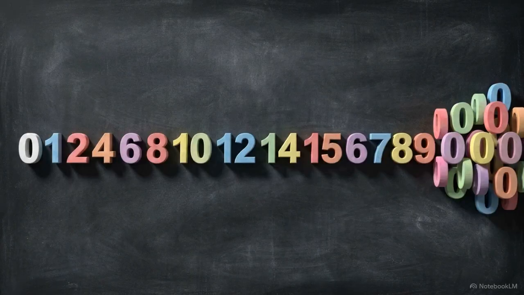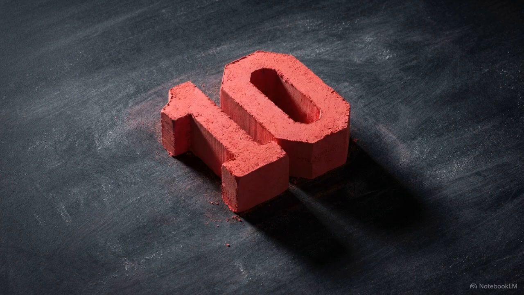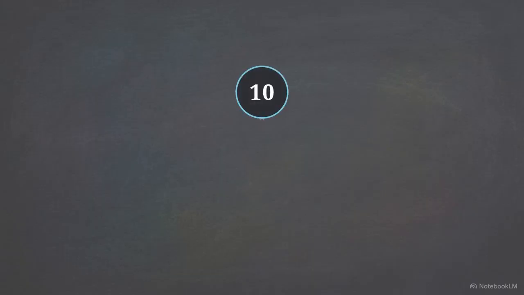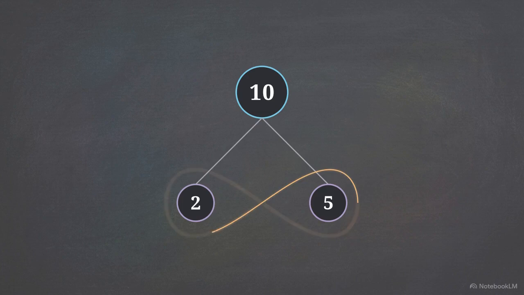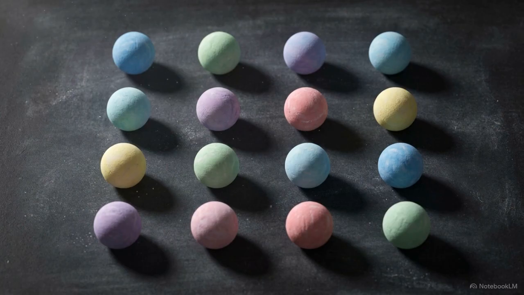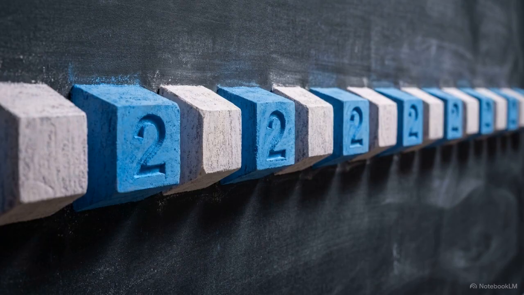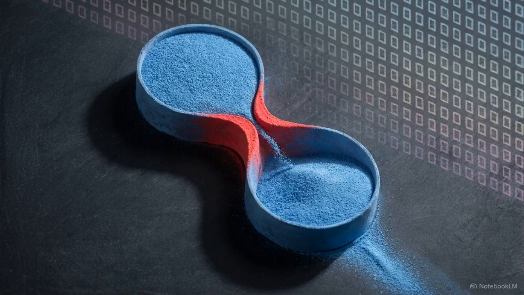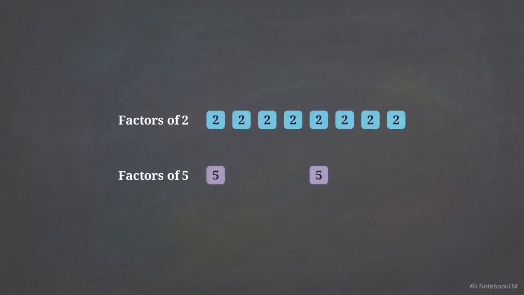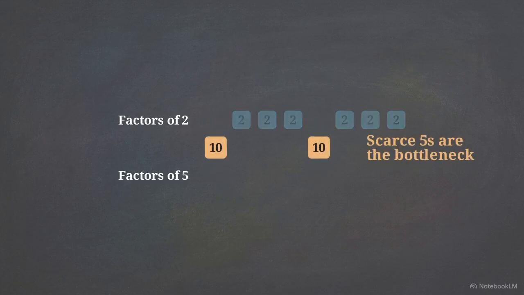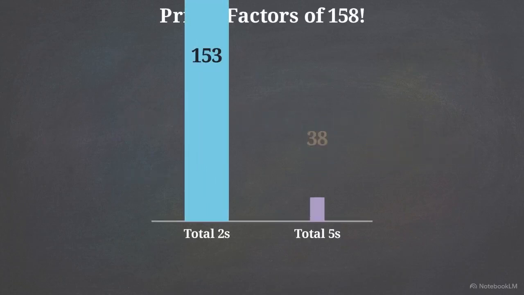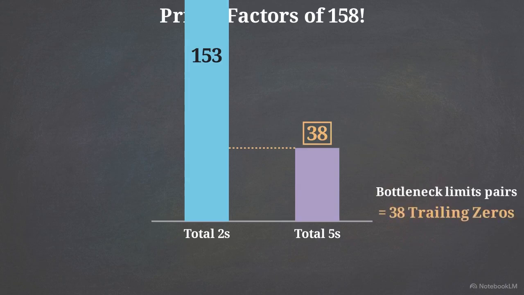A trailing zero is only created at the end of a number when there is a factor of 10 in the final product. If we break the number 10 down into its prime DNA, we see it requires exactly 1 two and 1 five to pair up. Factorials have a predictable structure. Because every second number is even, there is an overwhelming abundance of 2s available in the sequence. That gives us a strict bottleneck rule. The total number of 10s, and therefore the number of trailing zeros, is entirely bottlenecked by how many 5s exist in the prime factorization of 158 factorial.